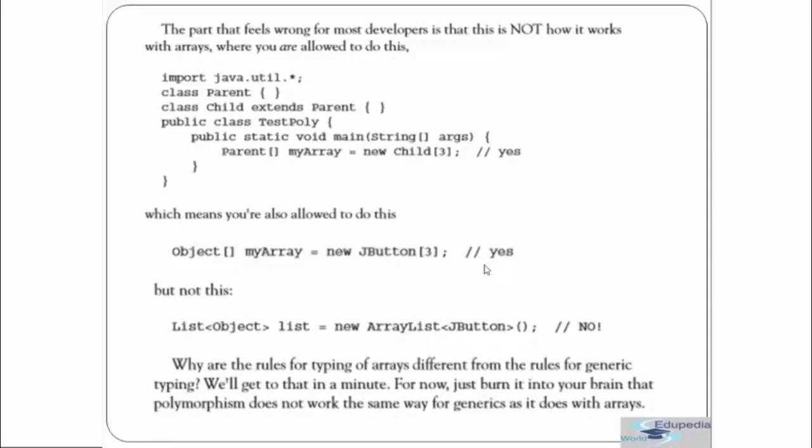The part that feels wrong for most developers is that this is not how it works with arrays, where you are allowed to do this. When we talk about arrays, where we are doing Parent[] myArray = new Child[], this is feasible in the case of arrays. Why so? Because it's an array, it's not a collection. So over here, your polymorphism can be applied, which means you are also allowed to do this. Fine. But this is not okay because these are the rules with generics and collections.